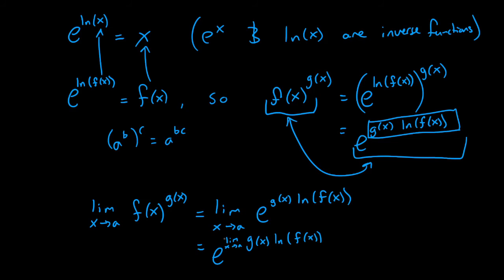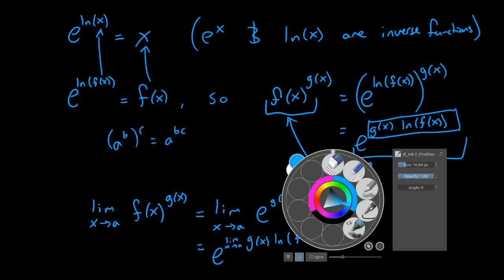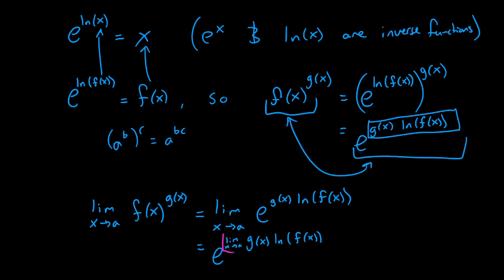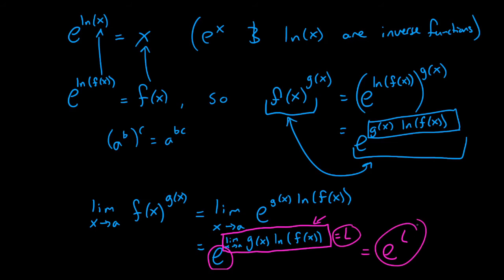And if I can do manipulations on this and get a value, say it is equal to L, then my answer at the end of the day will be e to the L. Just evaluate the limit up top, get some number, and we'll get e to the L. All right, cool. Evaluating this is the part that will occasionally be tricky. So, let's talk about a procedure and let's try an example.